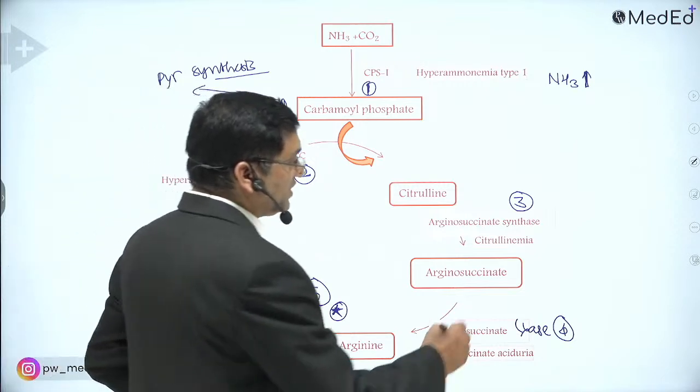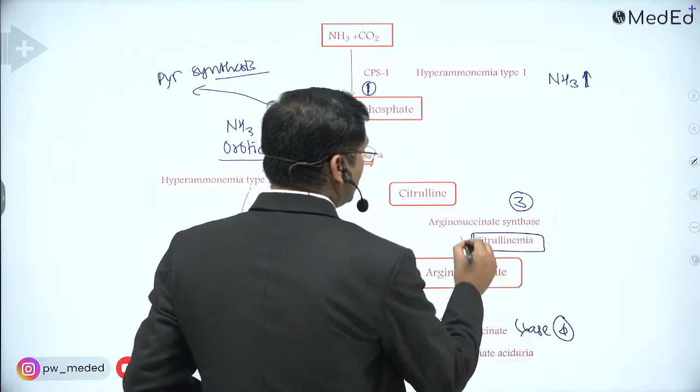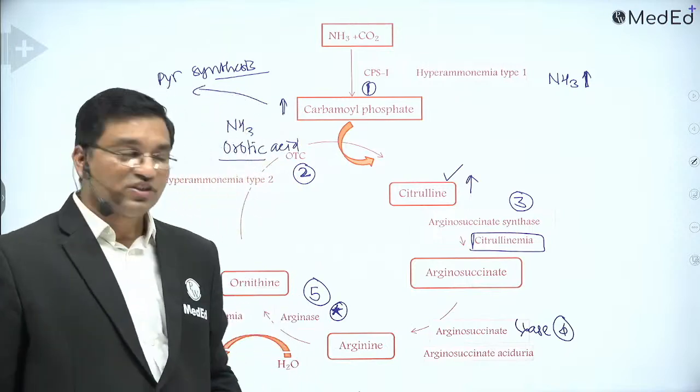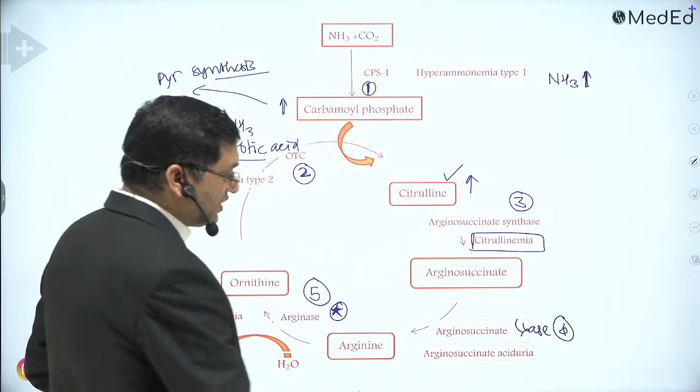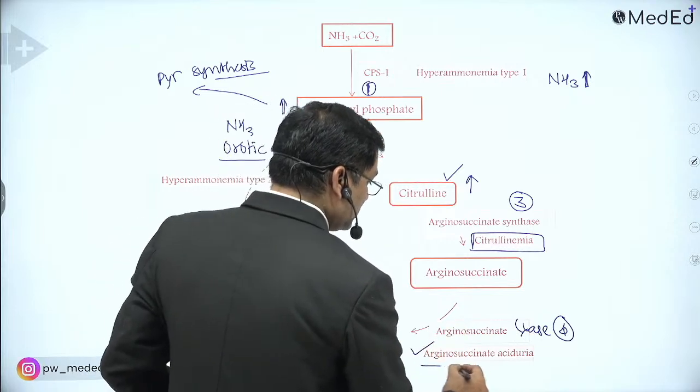Then arginosuccinate synthetase defect is citrullinemia, with elevated levels of citrulline. Arginosuccinate lyase deficiency causes arginosuccinate aciduria.